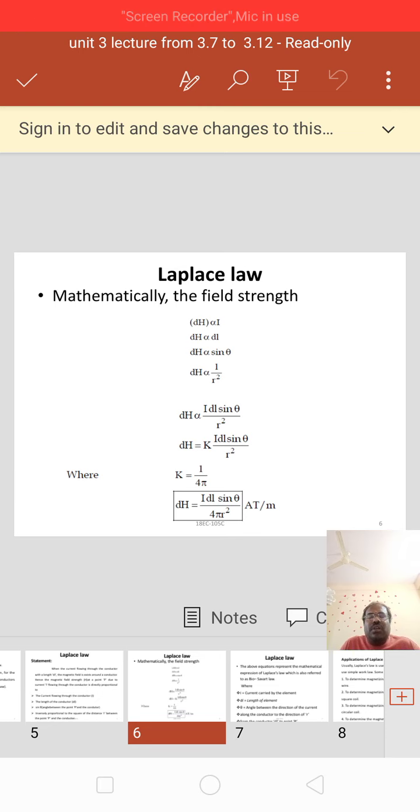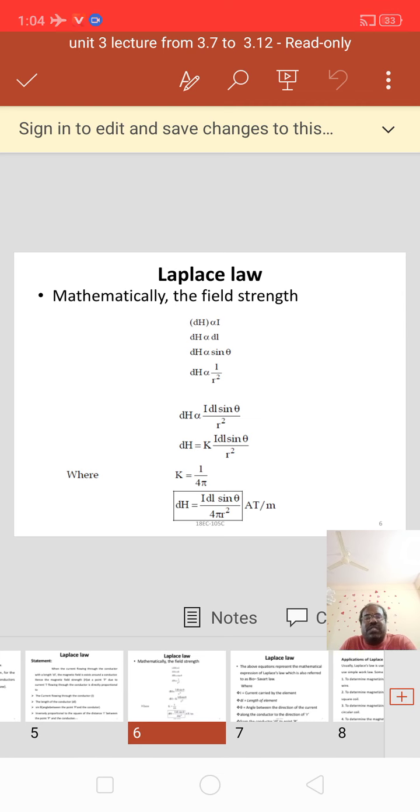Removing the proportionality constant, we get dH equal to k into I into dl sin theta by r square, where k equal to 1 by 4 pi. So dH equal to I into dl sin theta by 4 pi r square. Its unit is ampere turns per meter. Once again I am repeating the field strength equation, dH equal to I into dl sin theta by 4 pi r square, ampere turns per meter.